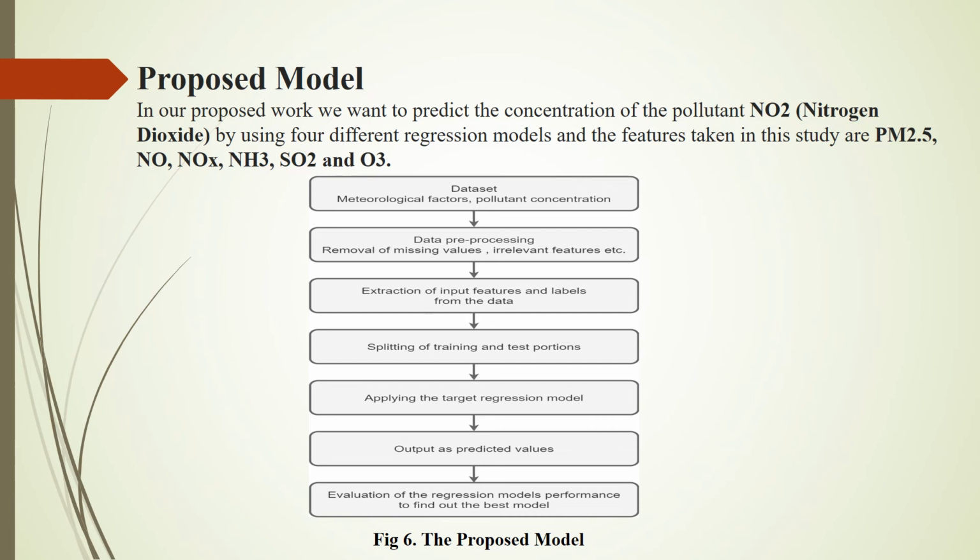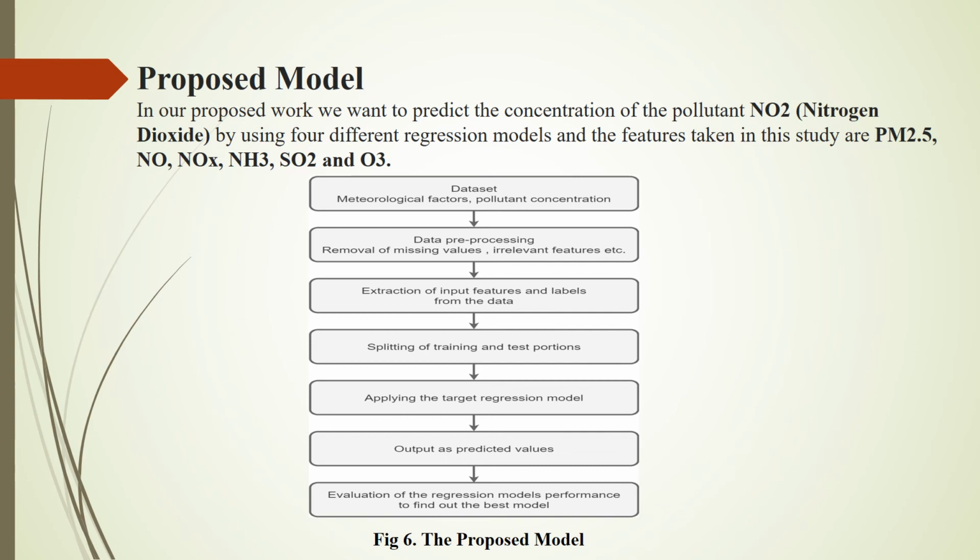In the second step, which is data pre-processing, we have to remove the irrelevant features, or the features which we do not want in our experiments, from our dataset. The third step consists of the extraction of input features and labels from the pre-processed data. In this step, we classify which attributes we want to take as input and which attribute will be taken as output. Features are the input. In this study, PM2.5, NO, NOx, NH3, SO2 and O3 are taken as input. Label is the output, the one whose concentration we want to predict. In this project, nitrogen dioxide is taken as output.